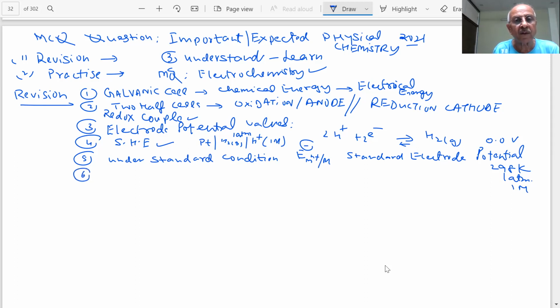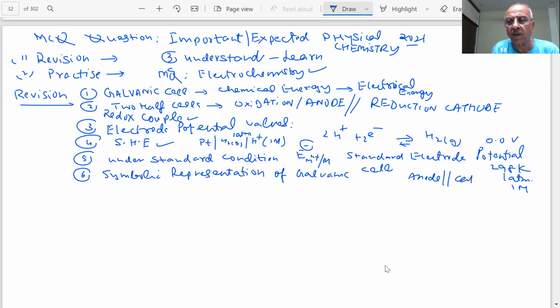An important point was the symbolic representation of the galvanic cell. How do we represent it? We have the anode on the left side, salt bridge, cathode. So what is the salt bridge, students? What is the function of the salt bridge?